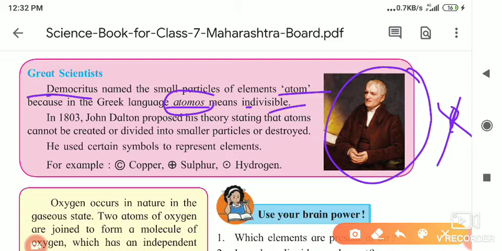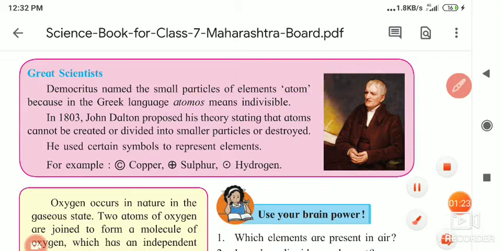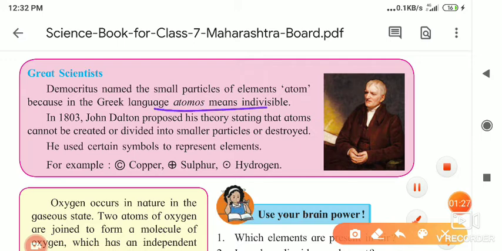In 1803, John Dalton proposed his theory stating that atoms cannot be created, divided into smaller particles, or destroyed. So first, Democritus said that the atom is the smallest particle and named it atomos. And in 1803, John Dalton proposed that atoms cannot be created, cannot be destroyed, and we cannot divide them.